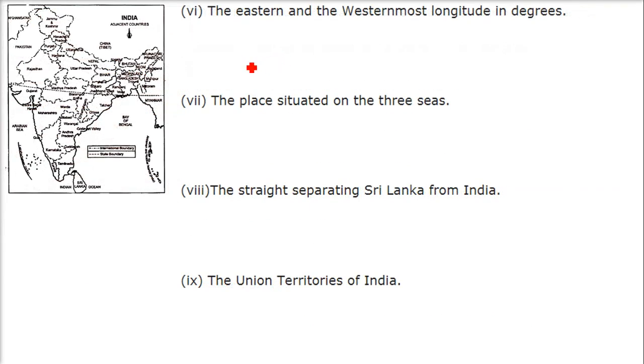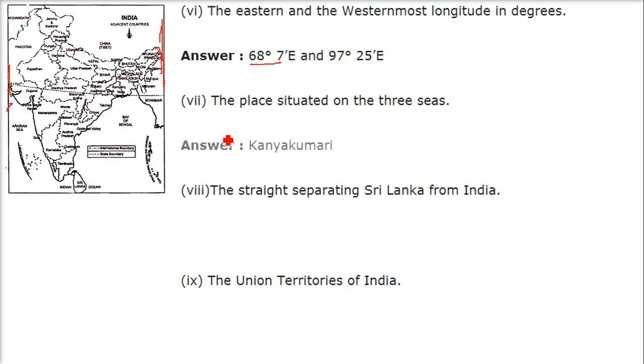The eastern and western longitude in degrees. So this is the western, this is the eastern. This is 68 degrees 7 minutes, and this one is 97 degrees 25 minutes. The place situated on the 3 seas is Kanyakumari here. See, this is the Arabian Sea, the Bay of Bengal, and the third one is the Indian Ocean.